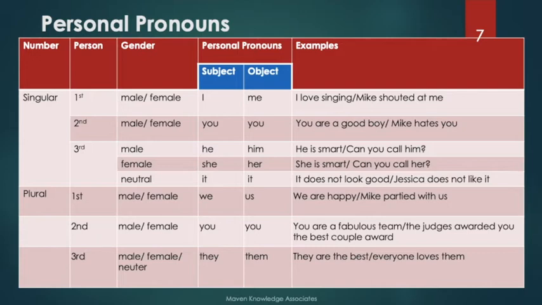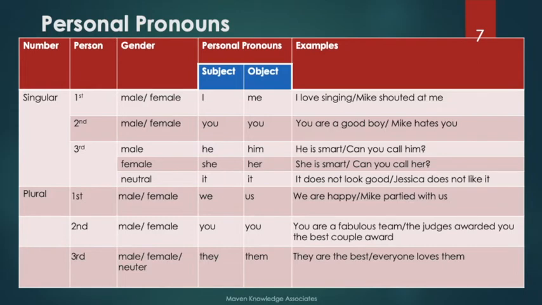Let's look at the third example, that is in case of third person, when we are talking about someone who is being talked about. So in case of male we will use he and him. He in case of subject, him in case of an object. He is smart, so he is a subject, and it's a personal pronoun. Can you call him? It's not a subject of a sentence, it's an object of a sentence.